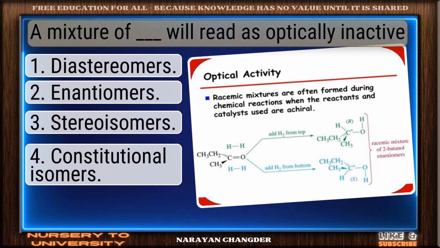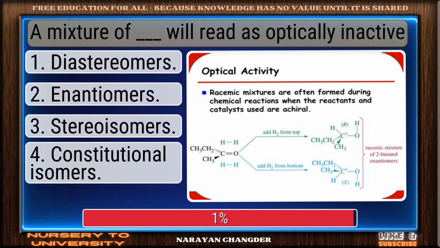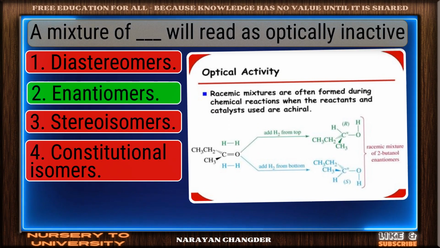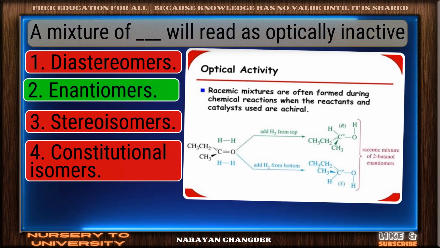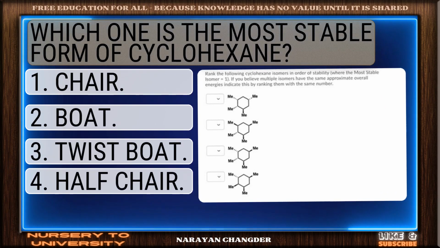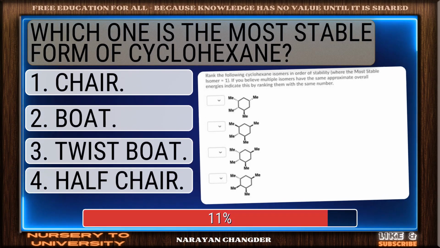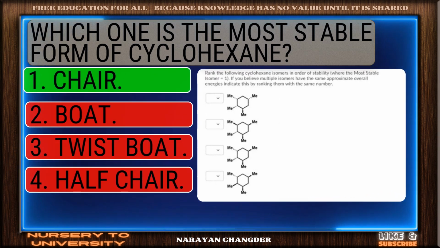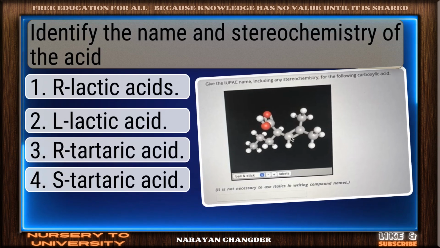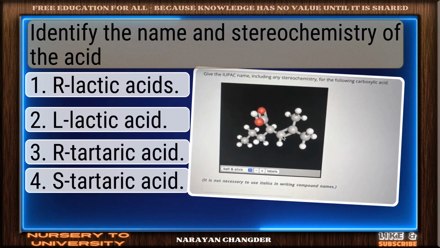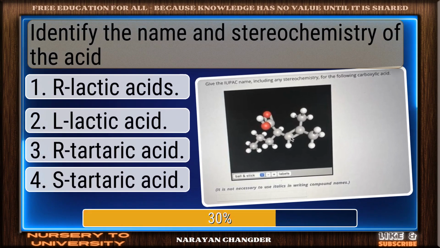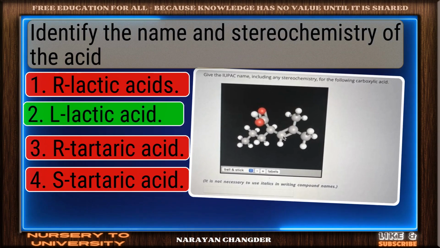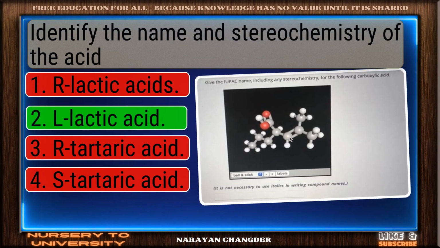A mixture of dash will read as optically inactive. You're right. Enantiomers is the correct answer. Which one is the most stable form of cyclohexane? Nice work. You chose chair and it is correct. Identify the name and stereochemistry of the acid. Well reasoned. L-lactic acid is the correct choice.